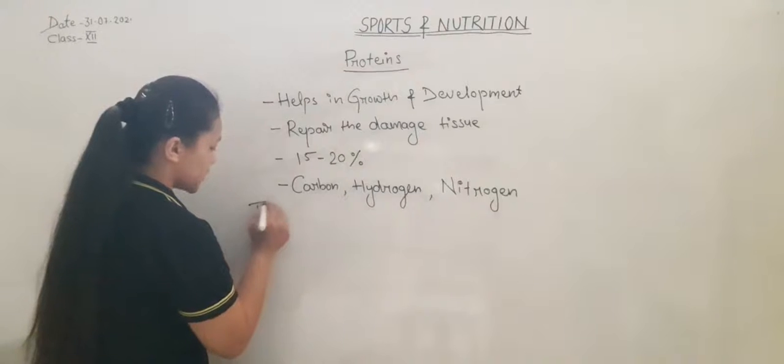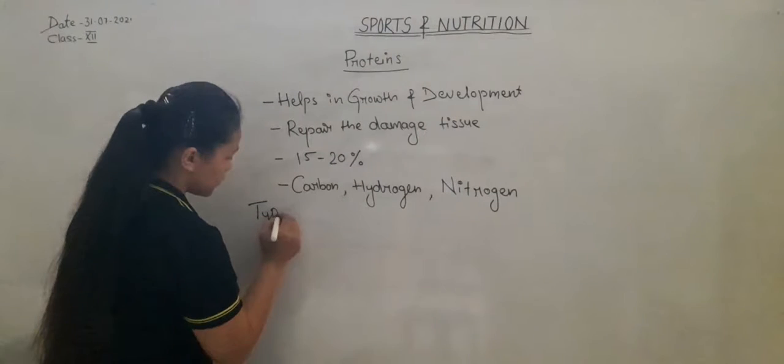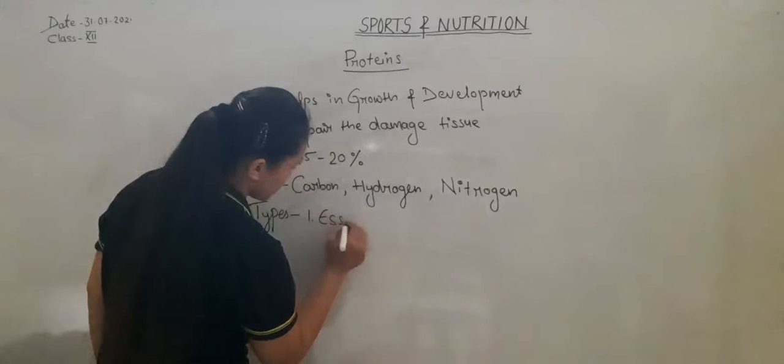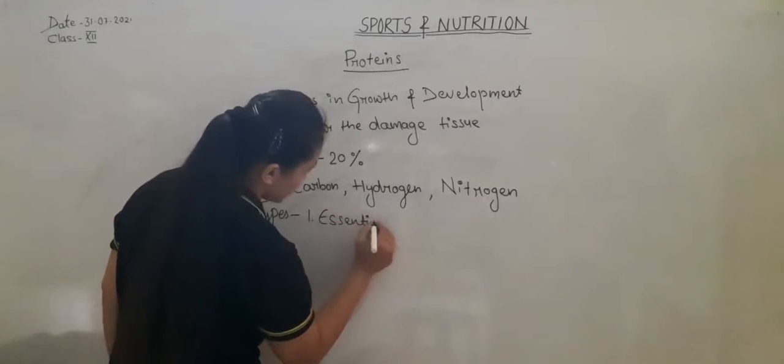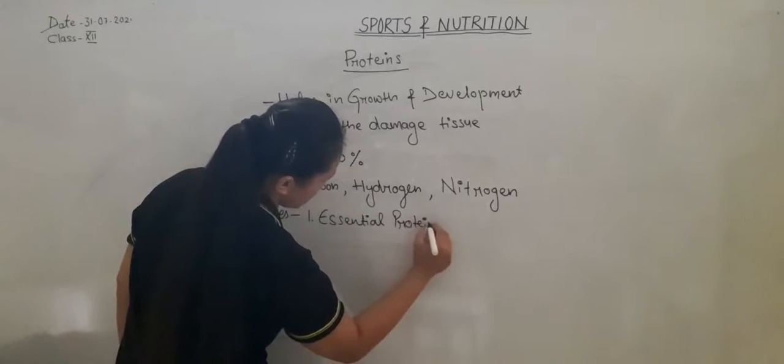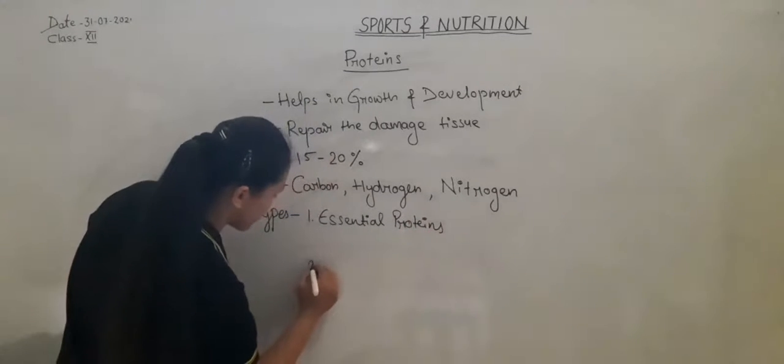Protein is of two types: essential protein and non-essential protein.